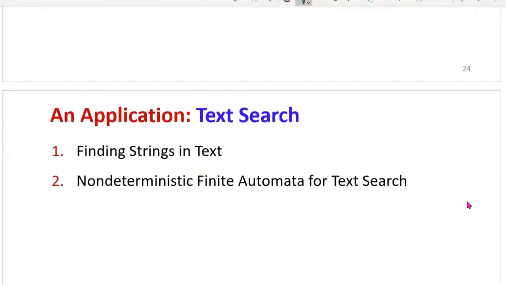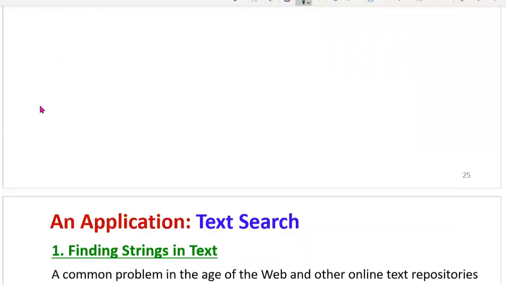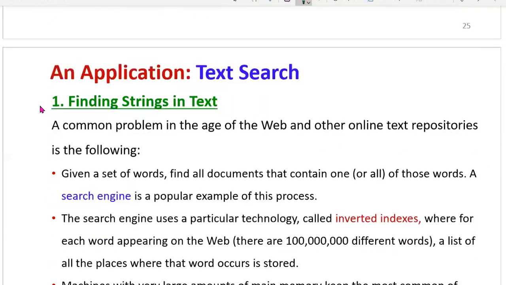Then specifically, we will see some detailed description about text search. In our syllabus, they mentioned text search as an application with respect to finite automata, meaning by using NFA. Here, two aspects we will cover: finding strings in text, then non-deterministic finite automata for text search. Finding strings in text is like string pattern or string matching, a similar concept to what we saw earlier. So now, first, let us take the first one, finding strings in text.